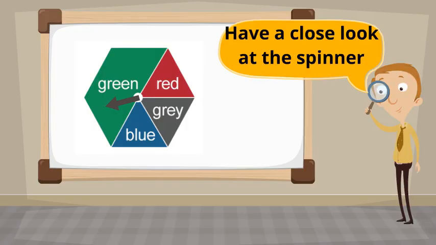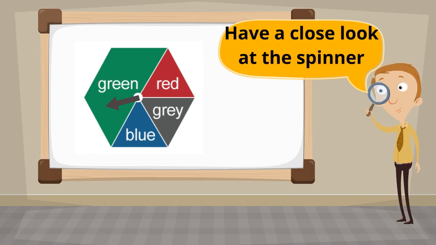Have a close look at the spinner. Now remember how we talked before that we can use our knowledge of equivalent fractions, decimals, and percentages to assign probabilities to the likelihood of outcomes. In groups, discuss these questions. Is there a fair chance for all colours on the spinner? Why or why not? What is the probability of the arrow landing on the green or the red?